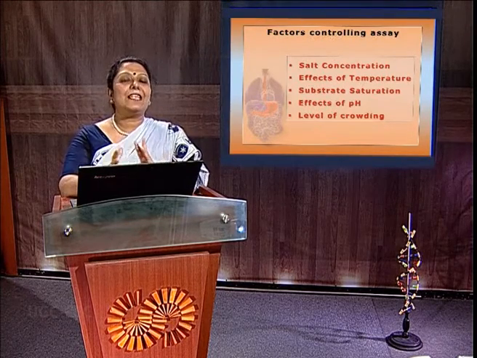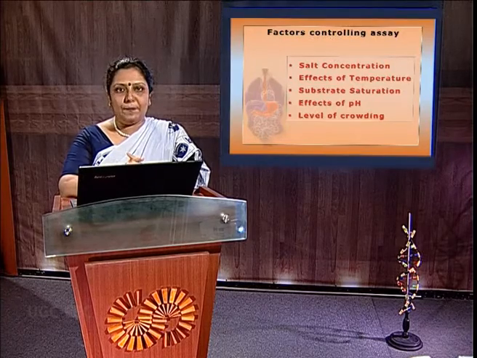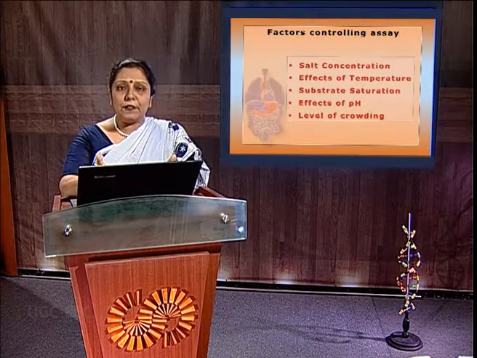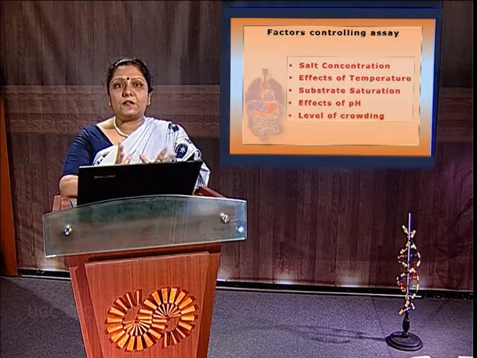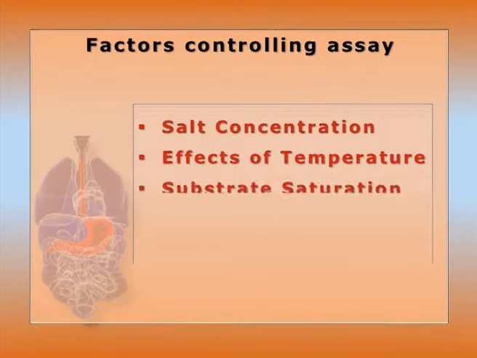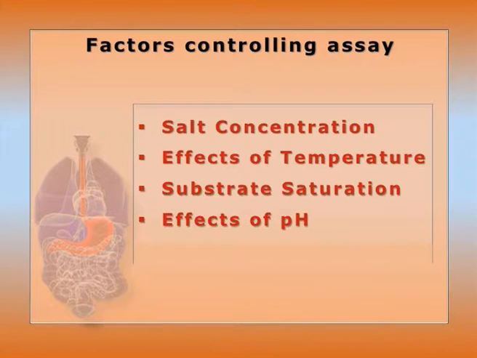Other than this, a three-dimensional structural change of the enzyme will happen. Ionic interaction will also be changed due to the acid-base interaction of the enzyme-substrate complex. But substrate saturation, Km and Vmax will be kept in mind. So actually the temperature optimum of the usual enzyme is 37 degrees centigrade. Next, the effect of pH is very important. From 4 to 8 or 6 to 8 is the optimum pH to maintain the ionic or hydrogen bonds, otherwise they will be disrupted. But for pepsin it is 2, for trypsin the optimum pH is 8.